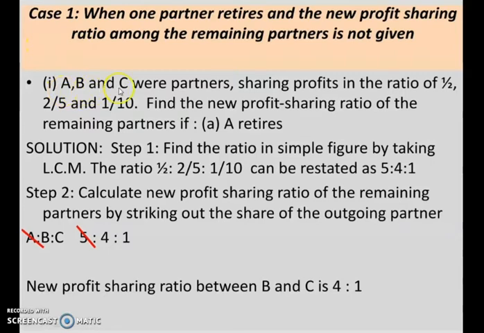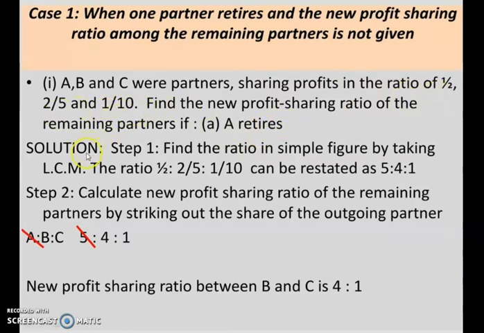A, B and C were partners sharing profits in the ratio of 1/2, 2/5 and 1/10. So this is the profit sharing ratio. Find the new profit sharing ratio of the remaining partners if A retires. Suppose A is the retiring partner and this is their old profit sharing ratio.